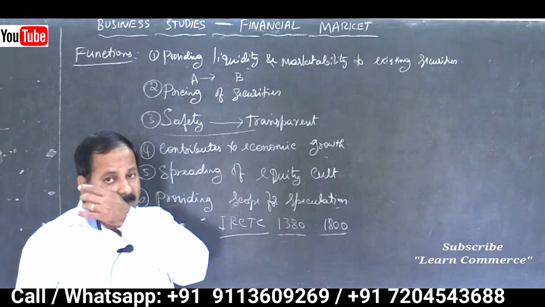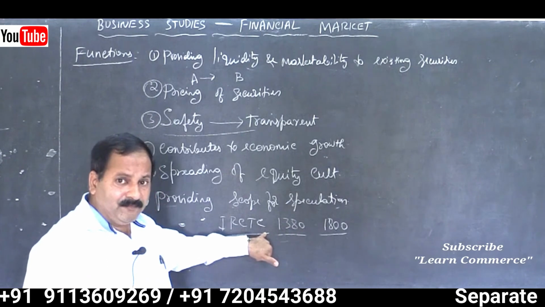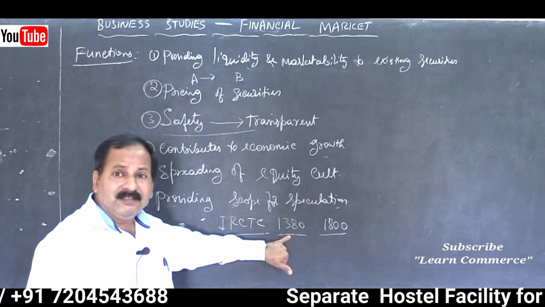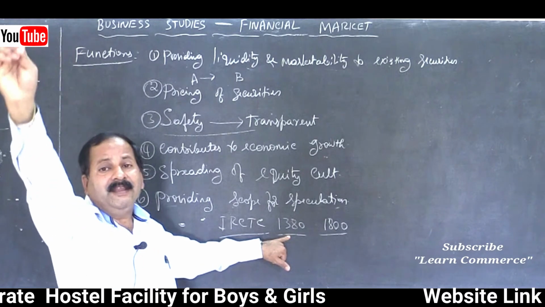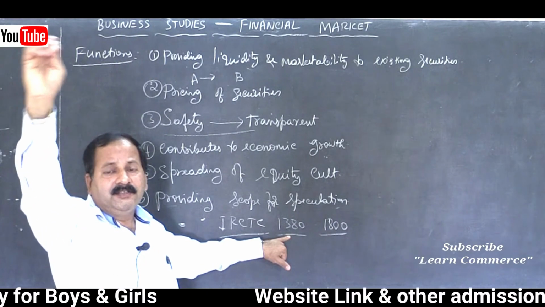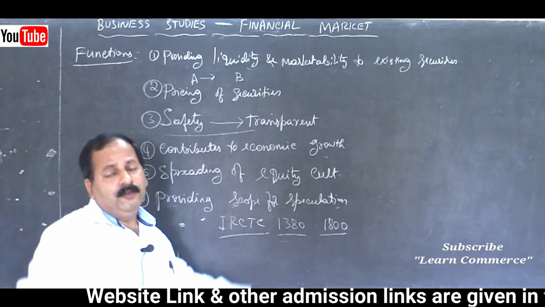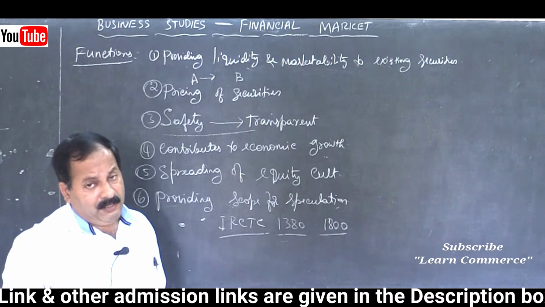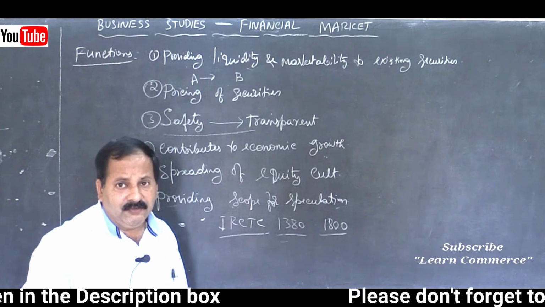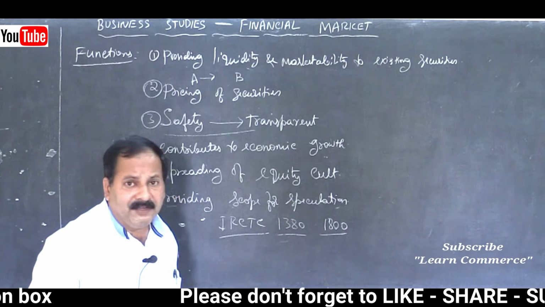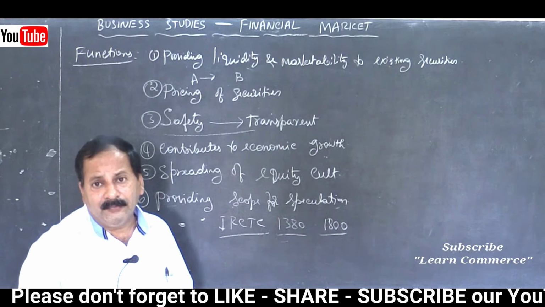So that is called speculation. Speculation means intelligent activity of buying securities with the anticipation that the price of the security will increase, and the difference between the buying and selling rate will be profit for the speculator. If it goes in a reverse direction, you bought at 1380, after 1 month the price of the security comes down to 1000, what will you do?